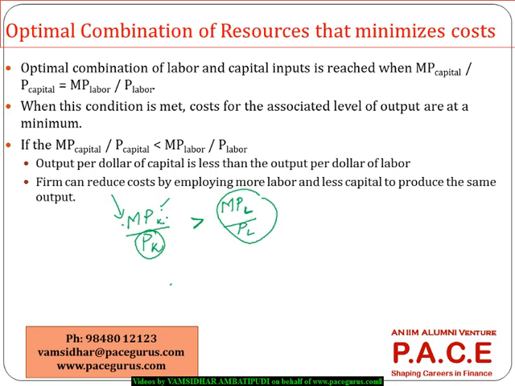Investing in automation is generating more revenue than investing in labor. So for this kind of firm, it is advised that more investment happen in automation rather than in labor. If you see the opposite relationship, you can very well say that the firm can reduce the cost by employing more and more labor and reducing the investment in the capital.